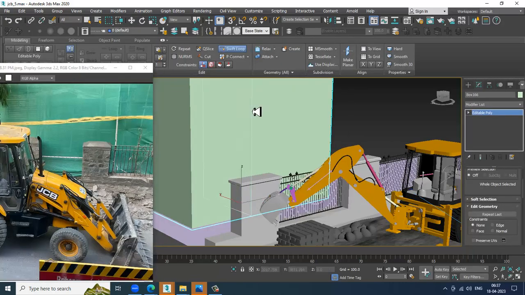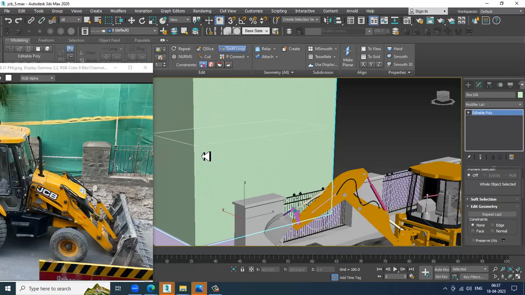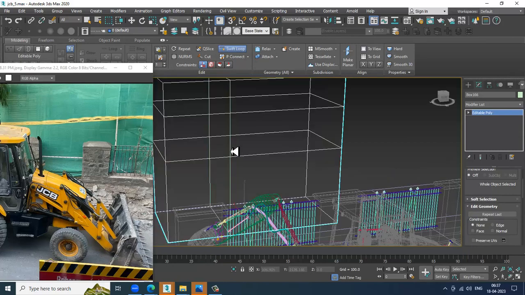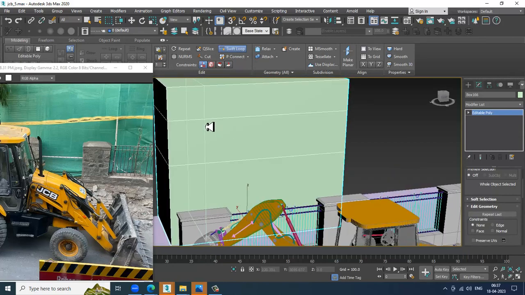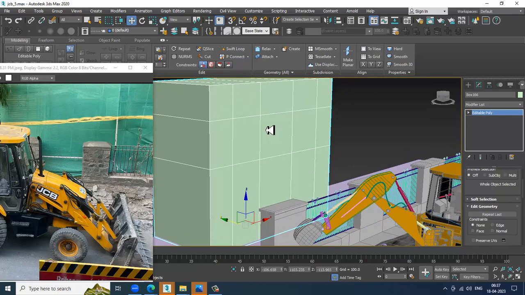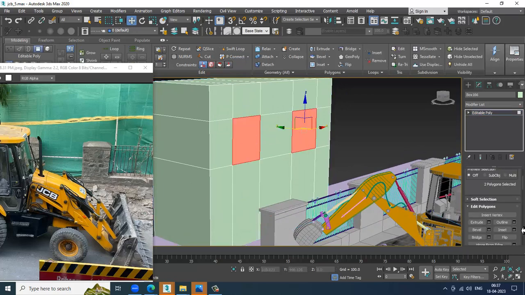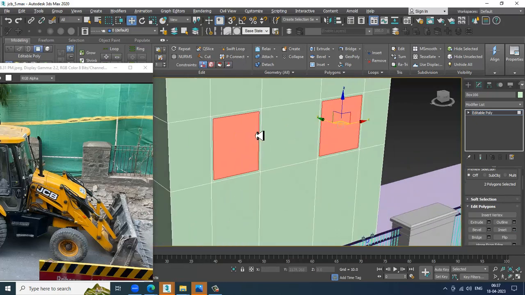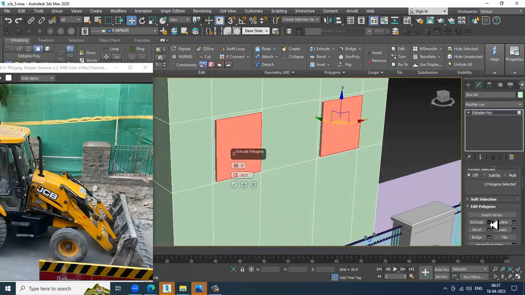Let's take a swift loop over here and put some loops. Select this and this, slightly give a bit of inset over here and slightly extrude it inside.